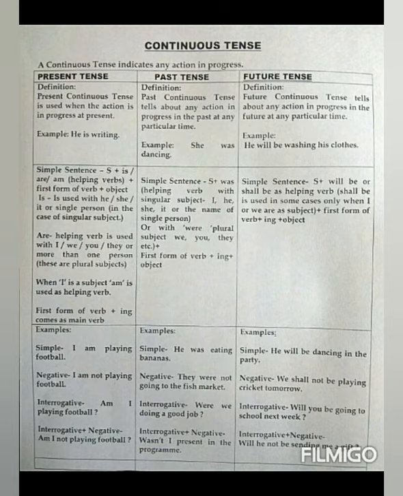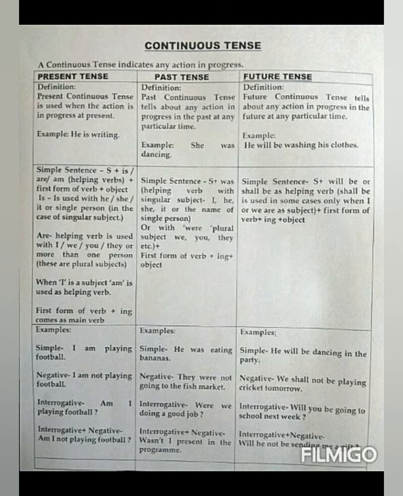Simple sentence example is: he will be dancing in the party. Negative sentence: we shall not be playing cricket tomorrow. Interrogative: will you be going to school next week? Interrogative plus negative: will he not be sending me a gift?